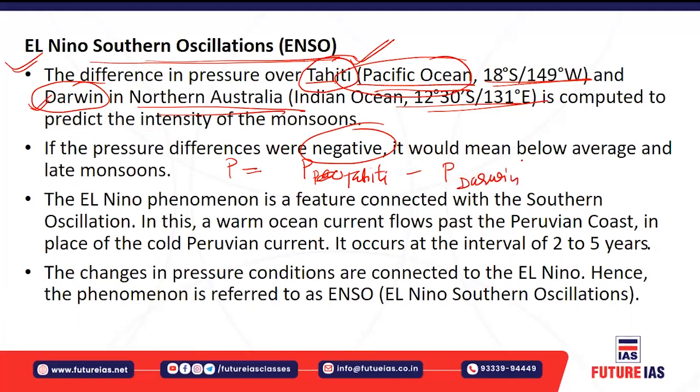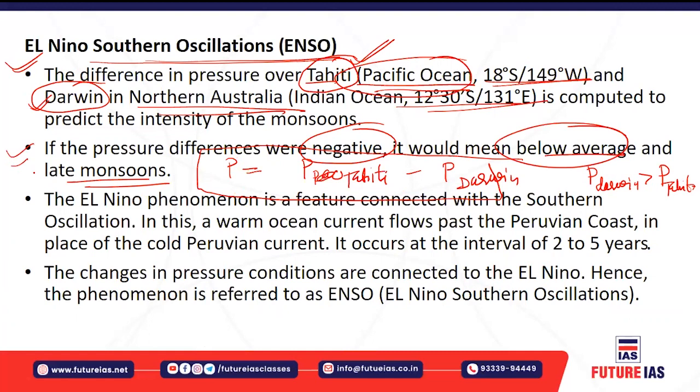Okay, when the pressure at Darwin is greater than the pressure at Tahiti, now what happens is there will be a negative pressure differential. There will be a negative pressure differential. So the pressure differential will be negative. Now what will happen is there will be a late monsoon or a below average monsoon. Okay. This is basically explained in the form of El Nino.